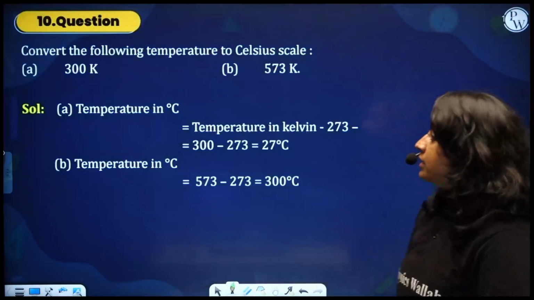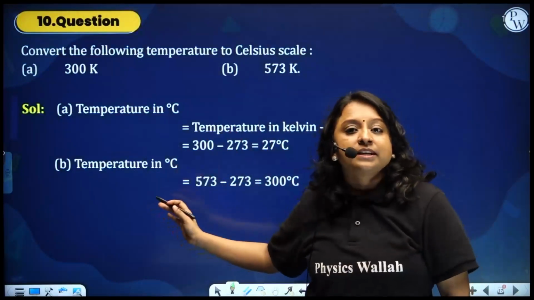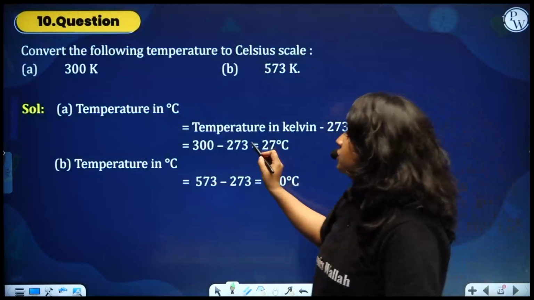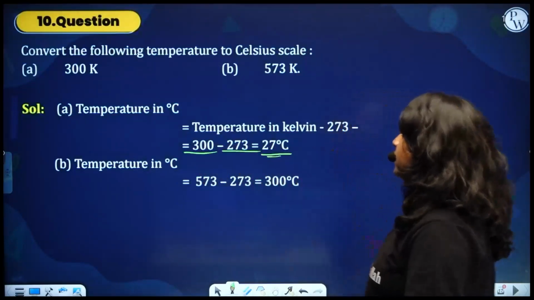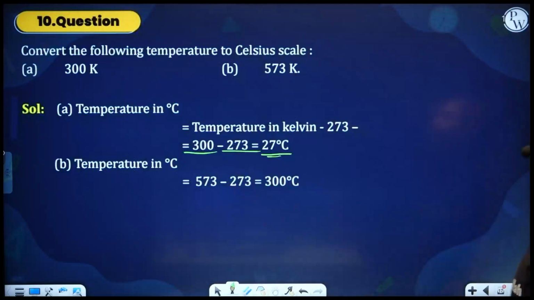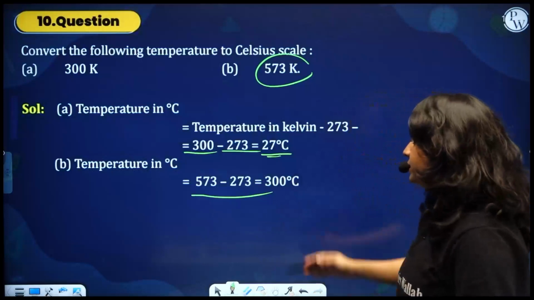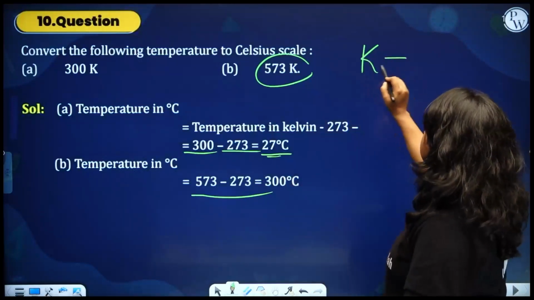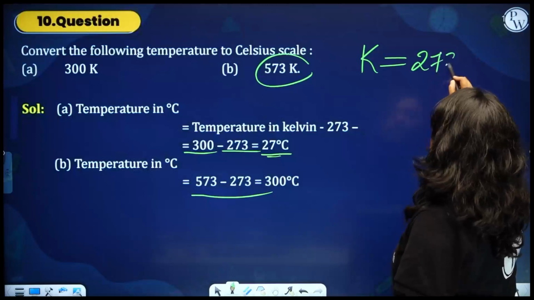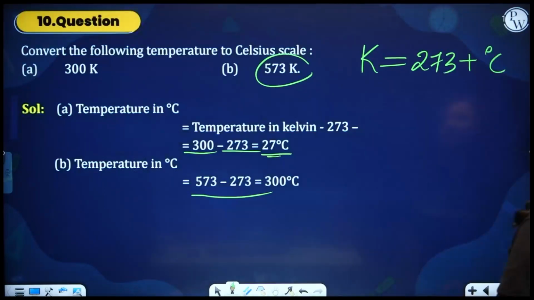Next, converting. We have already done this. If you convert 300 Kelvin to degree Celsius, you just have to subtract 273 from 300, and you get 27 degree Celsius. So if you subtract 273 from 573 Kelvin, you get 300 degree Celsius. So what does it mean? Kelvin is always 273 plus degree Celsius.